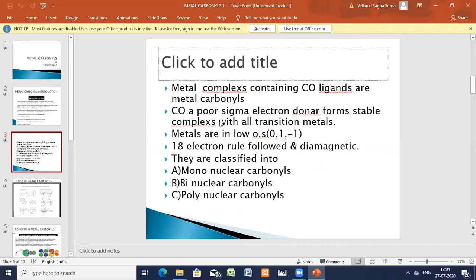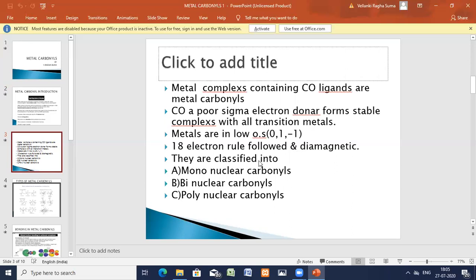For metal complexes containing CO ligands, the metal carbonyls, you have to remember the basic three points. Carbon monoxide, though it is a poor sigma electron donor, and always a ligand is a donor of electrons, so it is a poor sigma electron donor, but still it forms stable complexes with all the transition metals. As I have told you, metals are in low oxidation states, that is 0, +1, and -1. So they follow the 18 electron rule and they are diamagnetic in nature.